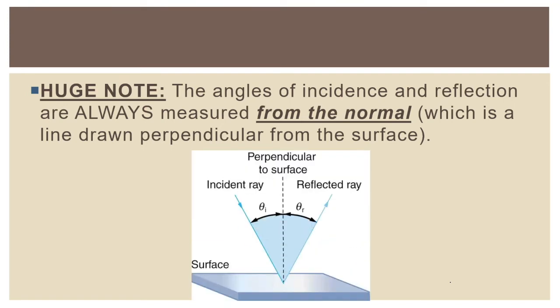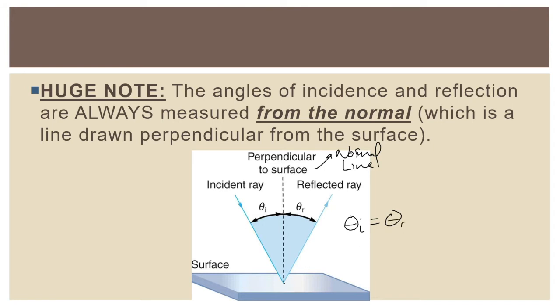This is what any law of reflection representation is going to look like. So we see our line drawn perpendicular to the surface. This is our normal line. And we see our incident ray or incoming ray and our reflected ray. And what the law of reflection says is the angle of incidence is equal to the angle of reflection.